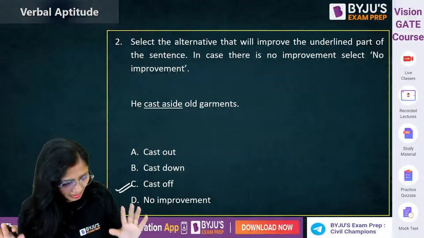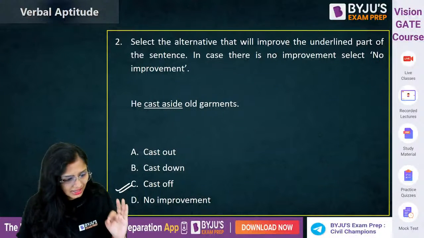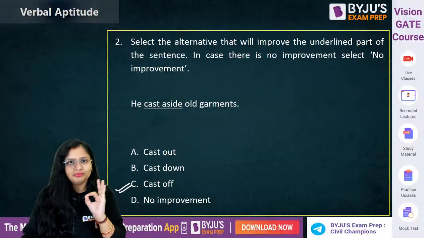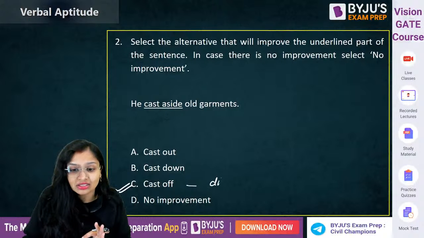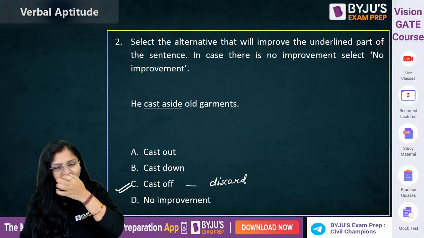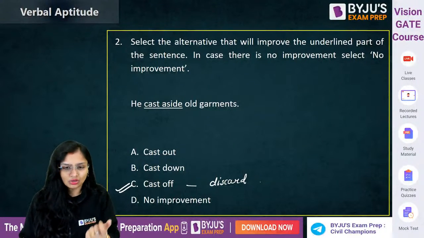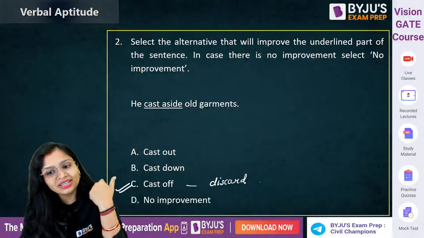अच्छा अब सुन लो. Cast off का मतलब होता है discard. ठीक है, आप ध्यान से सुनो. Just try to understand what is the meaning of cast aside, cast down, cast out. Cast off means आपने discard कर दिया.